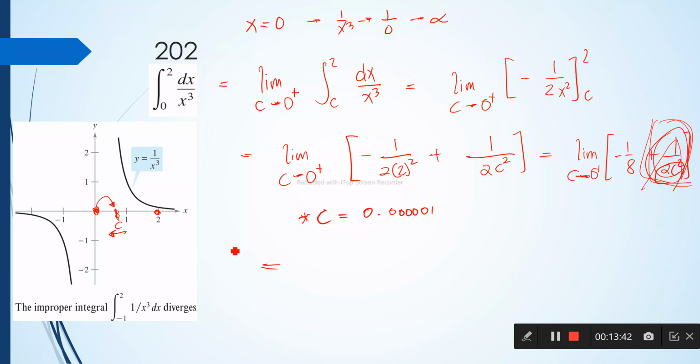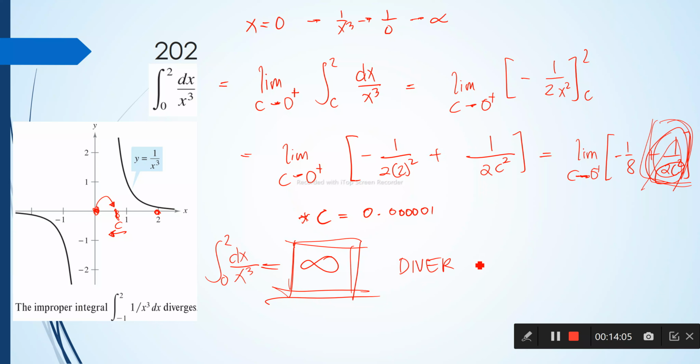Therefore, our integral of dx over x cubed from 0 to 2 is approaching positive infinity. Since there is no particular solution, therefore our curve is diverging, or it diverges.